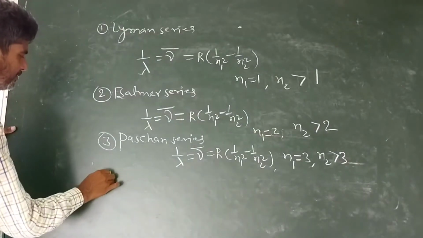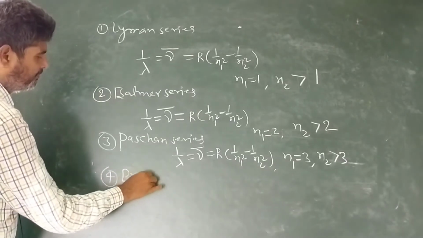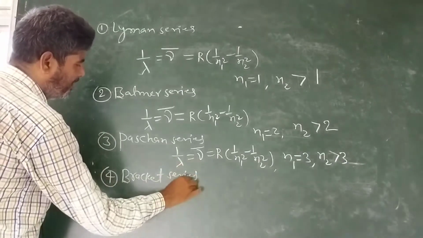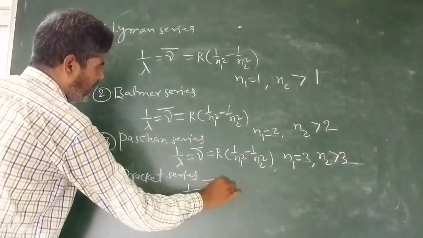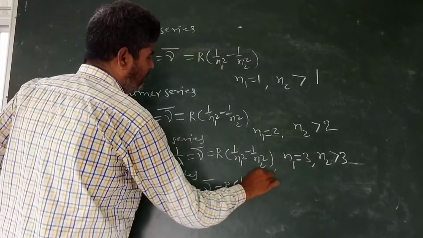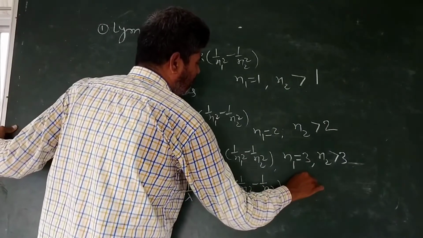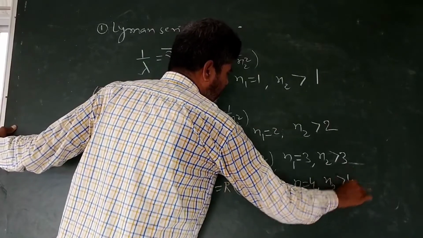Fourth, Brackett series. For this, 1 upon lambda, nu bar, is equal to R times (1 upon n1 square minus 1 upon n2 square). n1 equals 4, n2 always greater than 4.